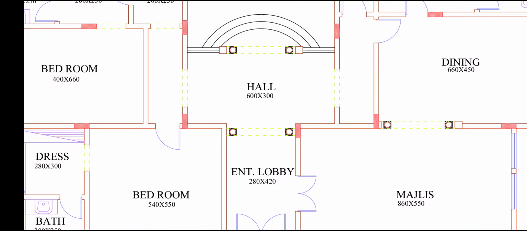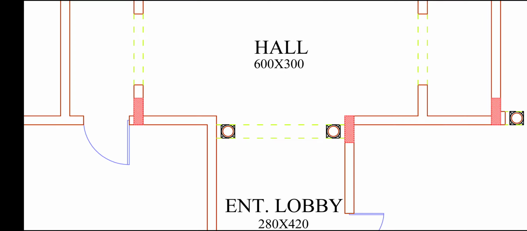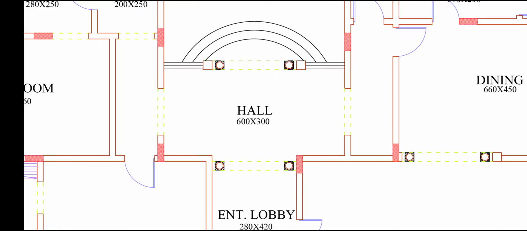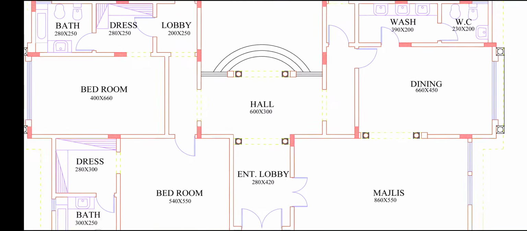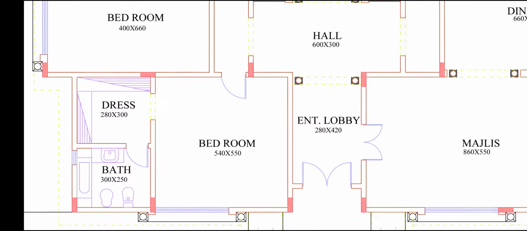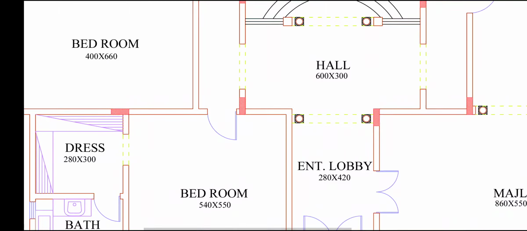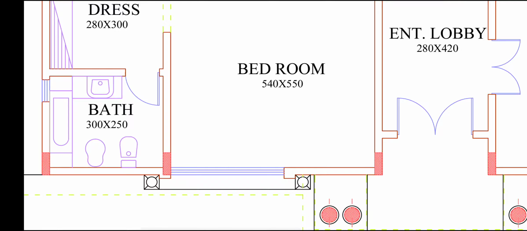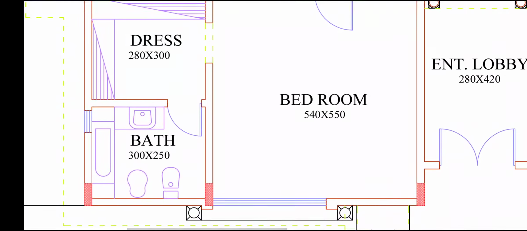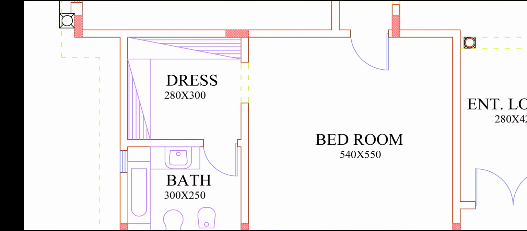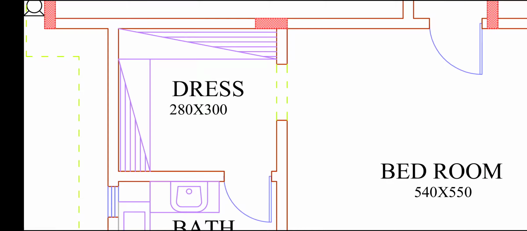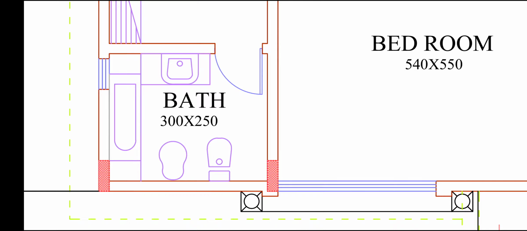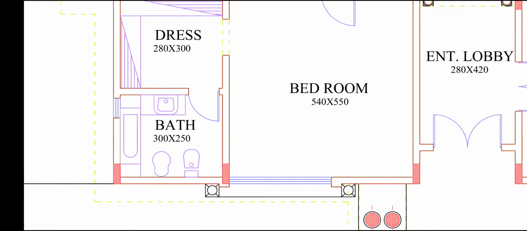And here is our hall, and these are two columns for the arch, and this hall is 600 centimeters by 300 centimeters. And this bedroom, this side entrance bedroom is 540 by 550, and this is our window with pillar design, and this attached bathroom. This dress area is 280 by 300 centimeters, and this bathroom is 300 by 250 centimeters.